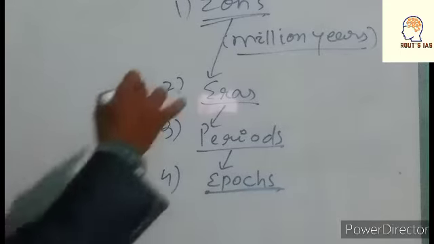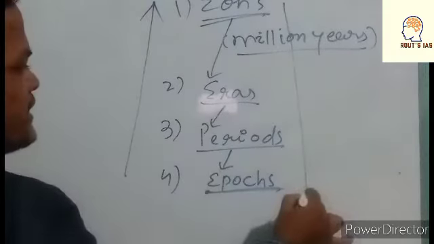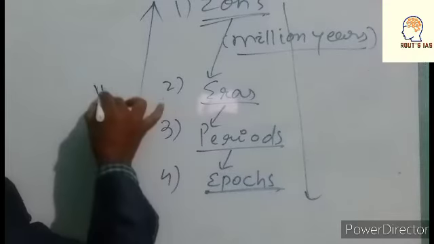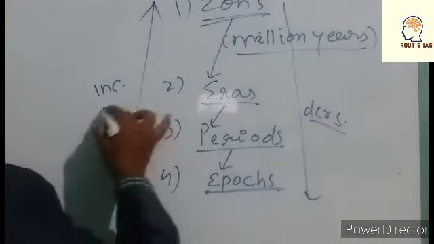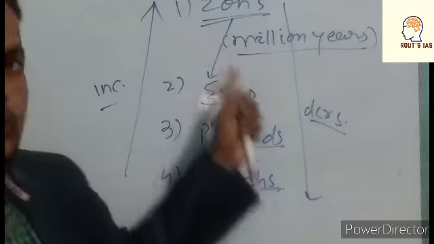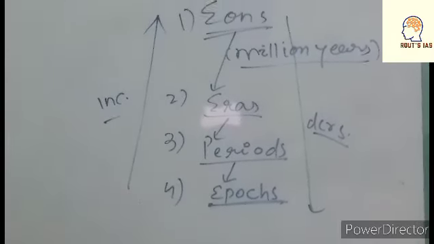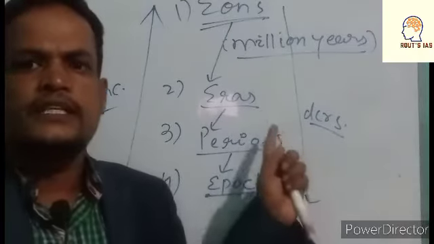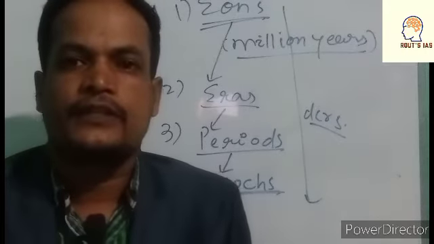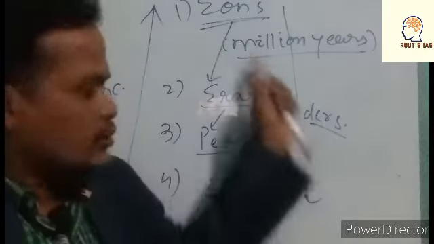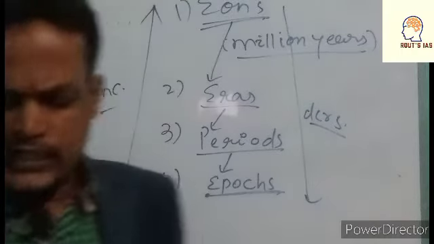This is the systematical order. It is the decreasing order. So see, this is called chronological arrangement. This chronological arrangement of the historiography or stratigraphy of the earth is known as the geological time scale. Is it right? So after that, let us talk about the divisions.